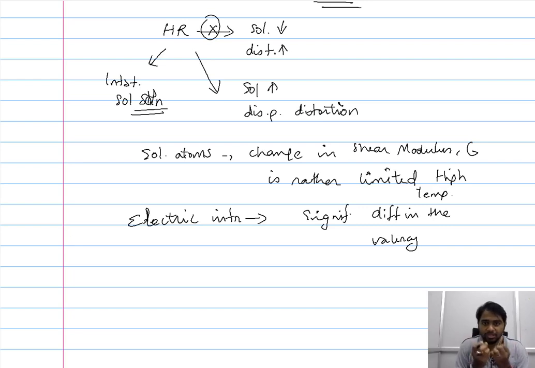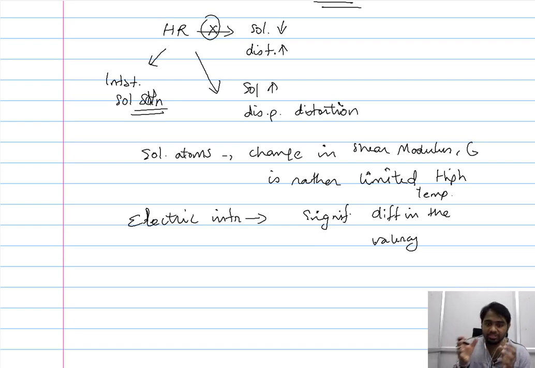So therefore, when they lose the electrons to form the electron cloud, the ions that they form will be of equal or identical positive charges. Now, when you introduce a solute with a significant difference in the valency, that means there is a significant difference in the positive charge of these ions.